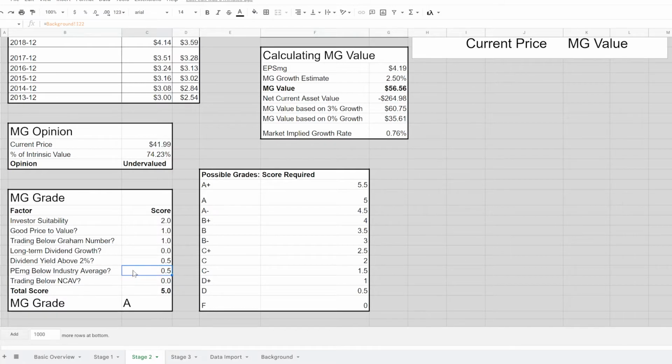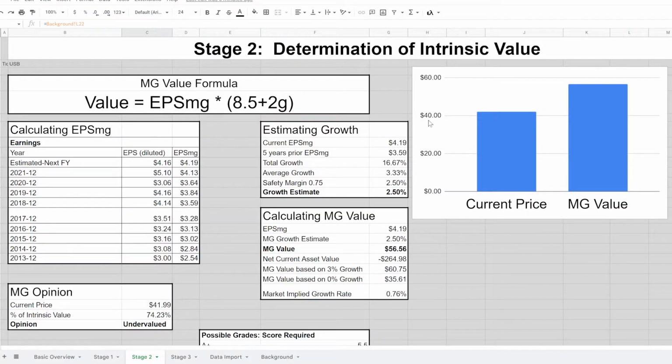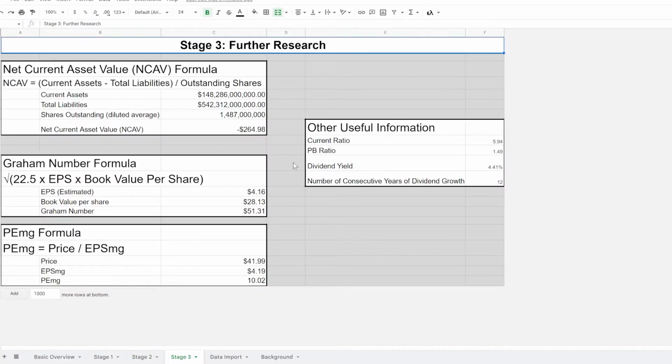The PEMG is below its industry average, so it gets half a point for that. And it is not trading below its net current asset value, so it gets no points there. But overall, it gets 5 total points for a grade of A. Here you can see how I divide out the different grades. And just a quick little graph here. The current price is here. The value is higher. Stage 3, further research.